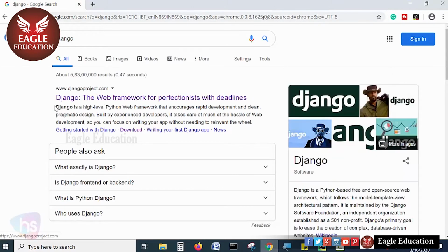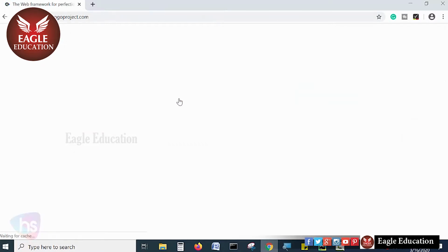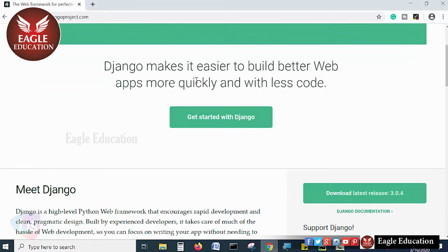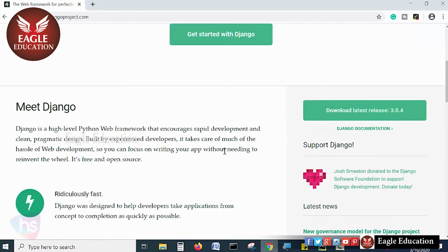Now you will see Django, the web framework for perfectionists with deadlines. This is the framework. Django makes it easier to build better web apps more quickly and with less code. All the ready-made functionalities are available with this framework.